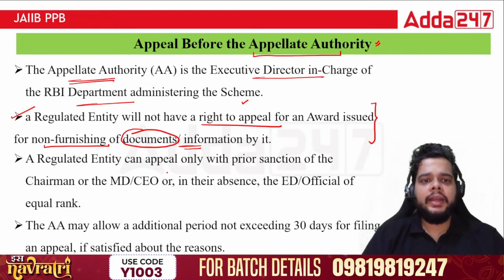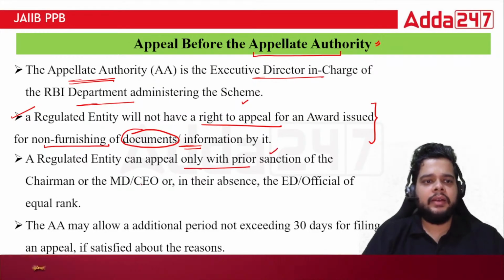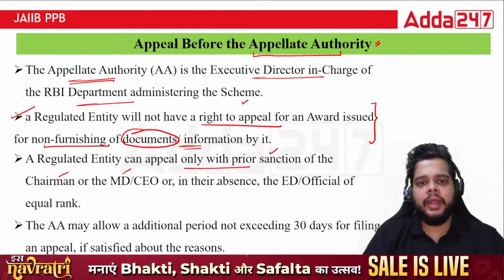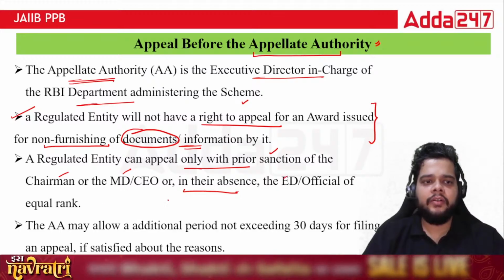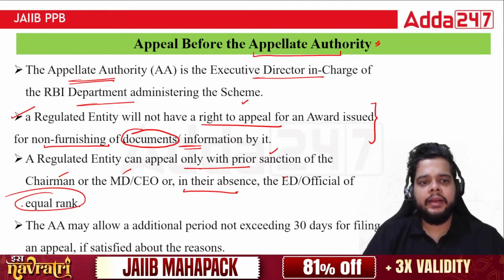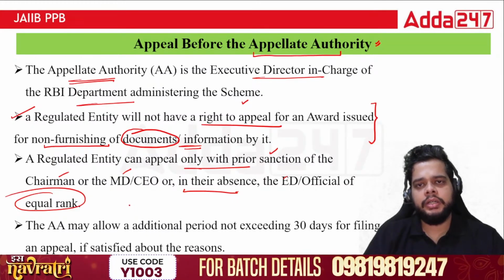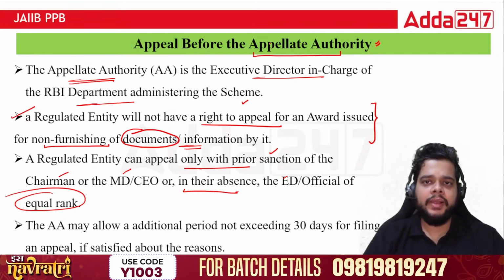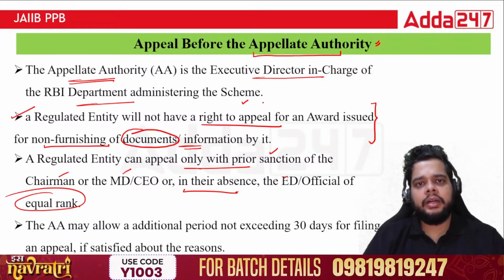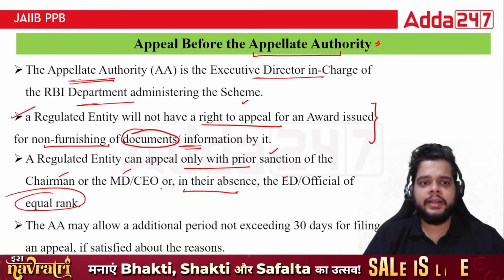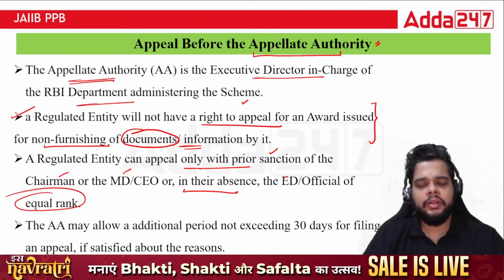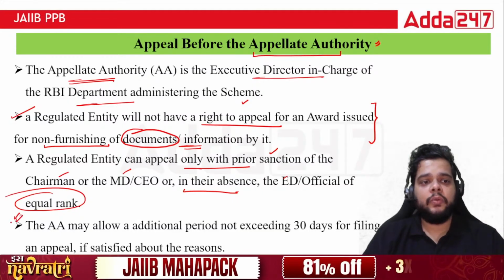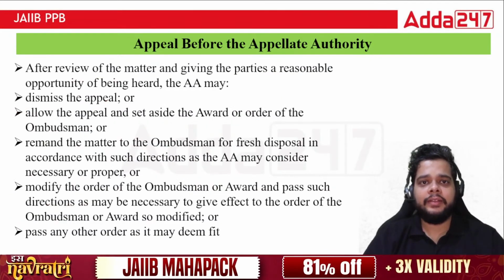A regulated entity can appeal only with prior sanction of the chairman, MD, CEO, or in their absence, the ED or an official of equal rank. The appellate authority may allow it; it is not mandatory or an obligation on the appellate authority, even if they are not satisfied. They can allow it, that is just what is written in the actual document as well.